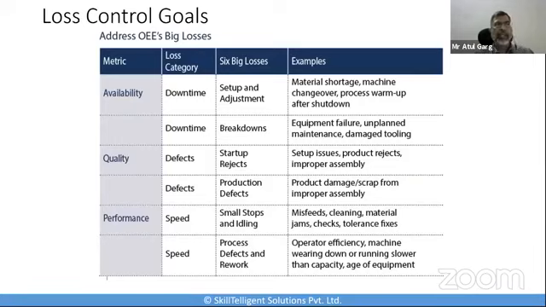Okay, so essentially if you are working on the OEE, you ultimately will have to look at where the losses are coming from, what is the origin of these losses, what are the root causes for these losses, and you can set up targets, saying that my setup and adjustment are taking away 3% of the time, which I want to reduce down to 2.5 or 2 or 1.5%. So you can actually set up the goals of where I want to control my losses, and thereby how I improve my OE. OE becomes a metric to monitor these kinds of losses and control them. So that's another important reason why we would want the OEE overall.